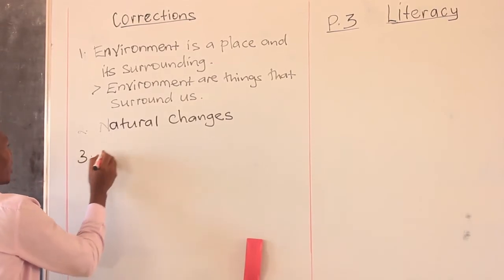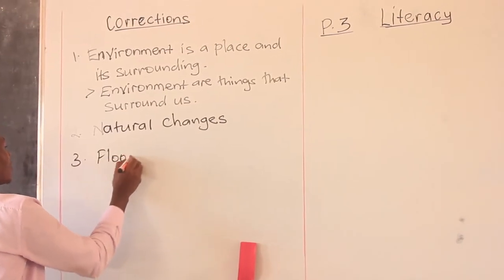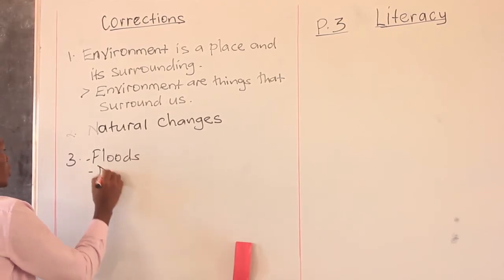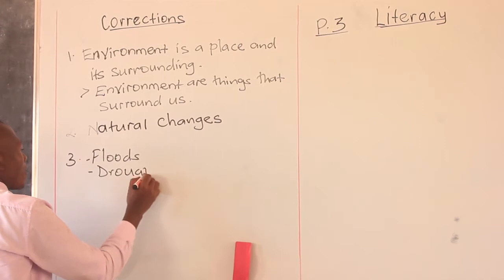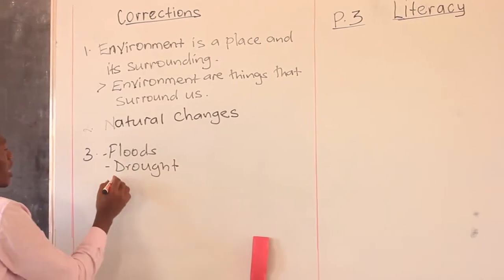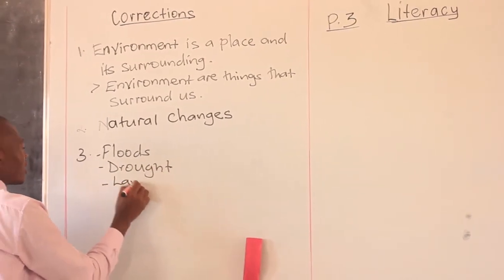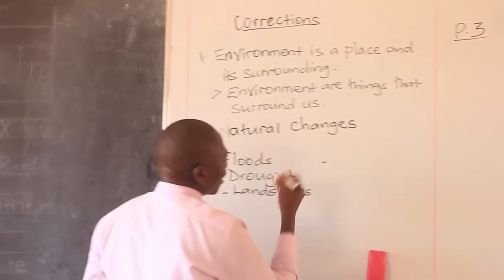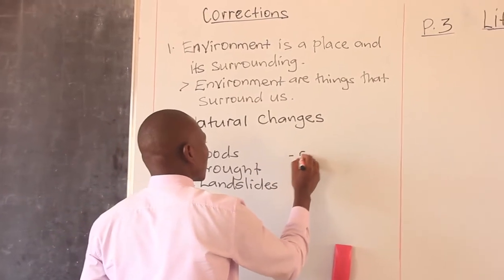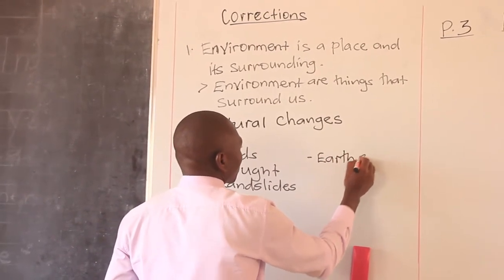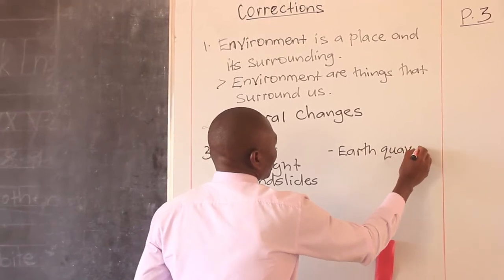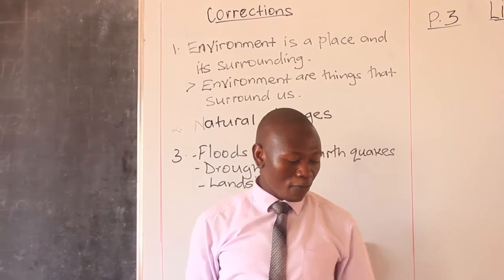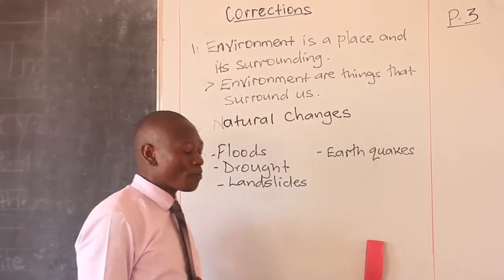Number 3, here we shall talk about floods. There are very many. We should talk about floods, talk about drought, talk about landslides, talk about earthquakes. So there are very many, but the question was asking us to give what? 3. Number 4, where do these natural changes take place?